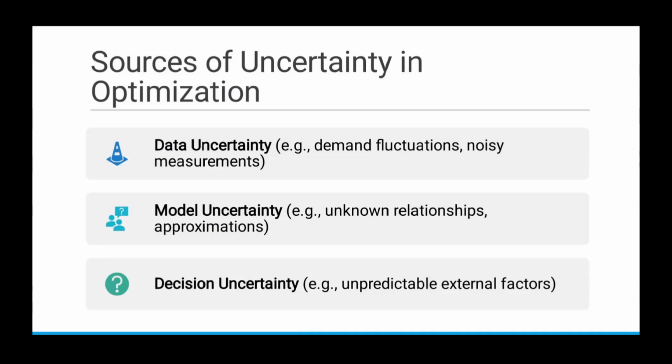We start modeling by physical relationships, by first principle rules, but there can be models which are black box or gray box models. So those are approximate models. So those model uncertainties will cause uncertainty in the system. Decision uncertainty: there can be unpredictable external factors that affect the system. So those also will cause uncertainty in the system.